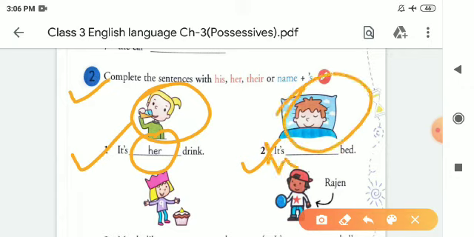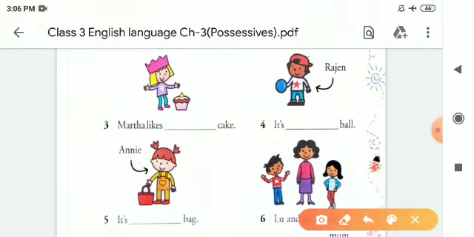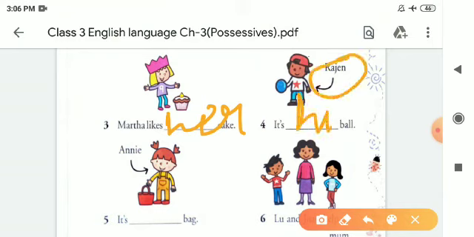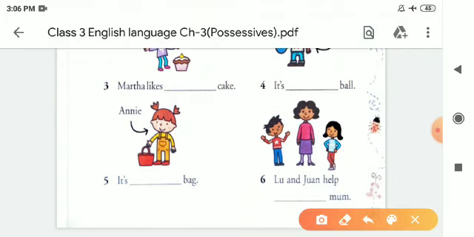Martha likes her cake because Martha is a girl, that's why we will use her. Rajan is a boy here, that's why we will write his ball. For Rajan we will use his. Again here, Annie is a girl, so we will write her. It's her bag.